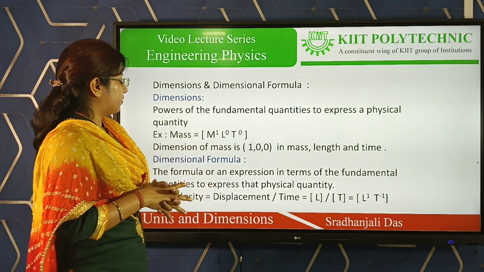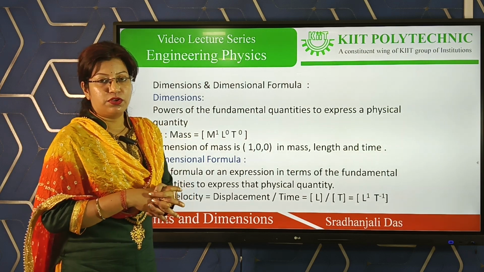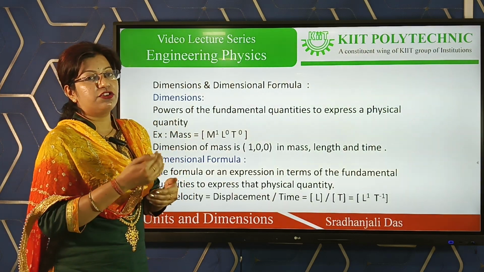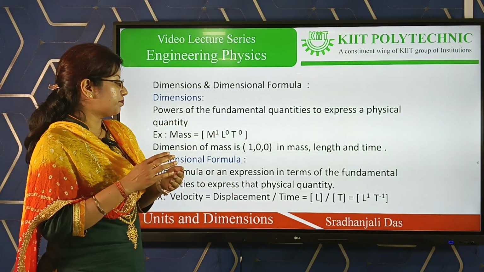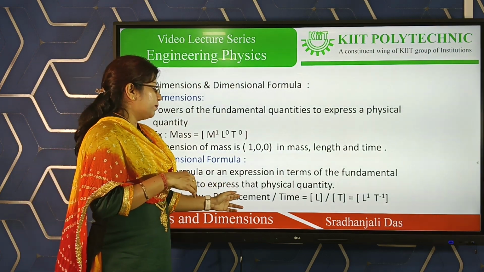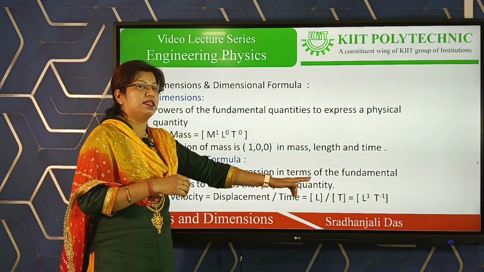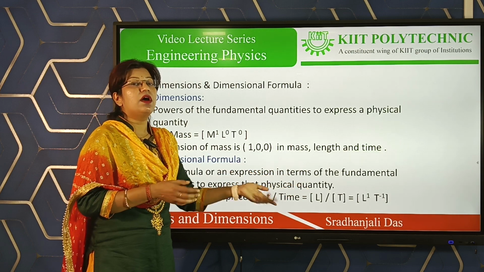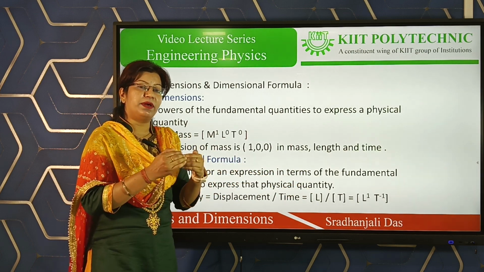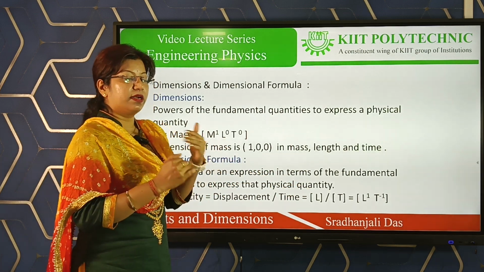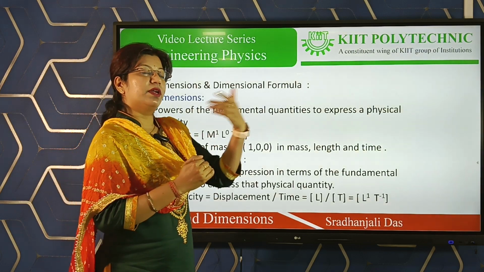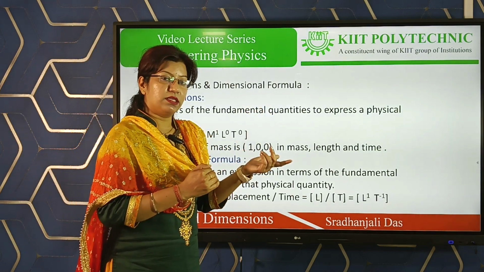Now come to the next one. Suppose I am taking another term, acceleration. Acceleration equals velocity upon time. The dimensional formula of velocity is L T to the power -1 upon time. Time is the fundamental quantity, simply T. In the next step, the time comes to the numerator, so the power becomes -1.